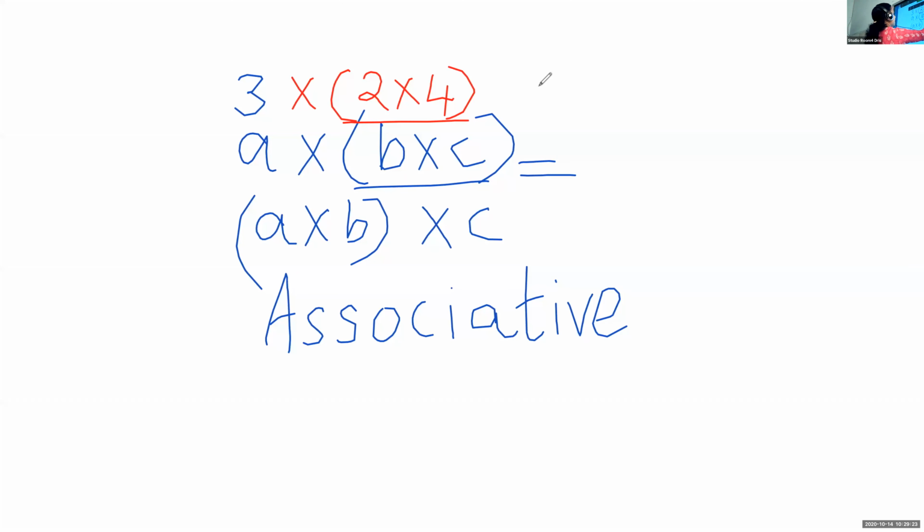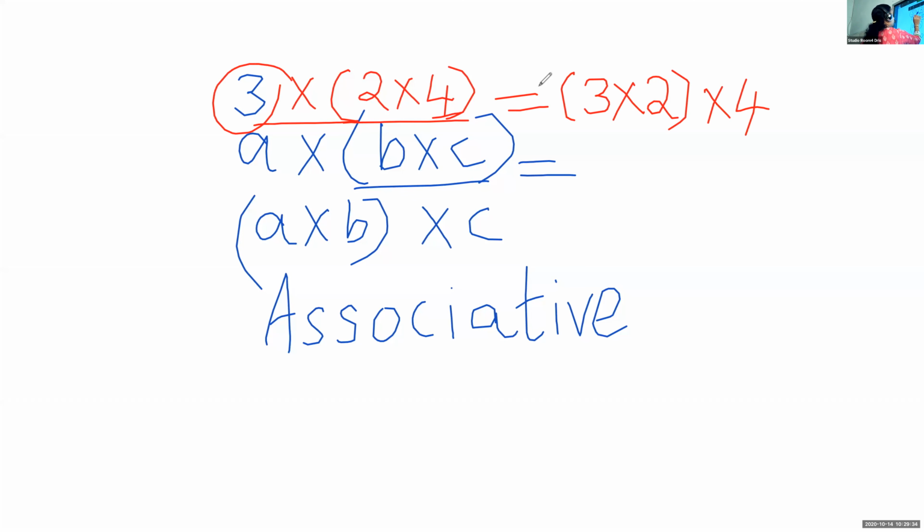Now I'm going to change the bracket. Now 3 and 2 in one bracket, so that's 4 outside alone. Here 3 is alone, 2 and 4 together in the bracket. But that is equal to 3 and 2 in one bracket and 4 outside alone. So this property is known as associative. Okay, associative property. So now we have discussed 4 properties.